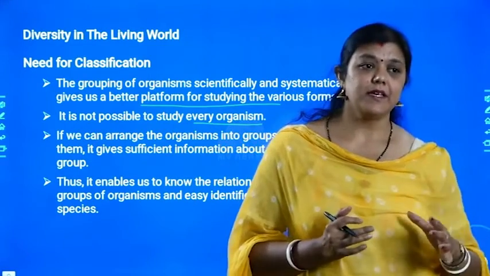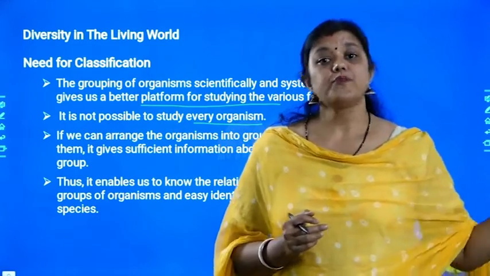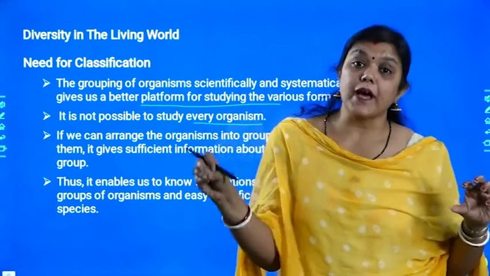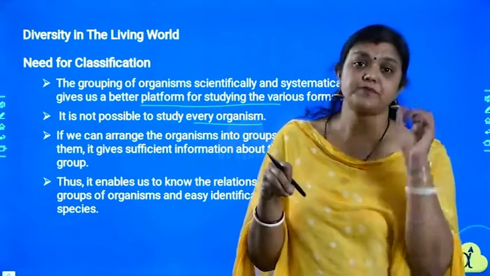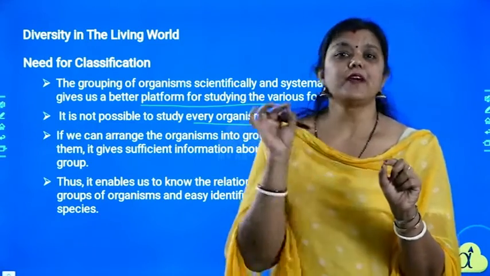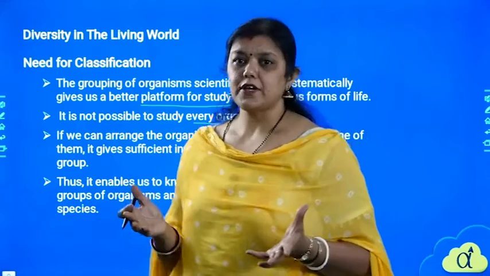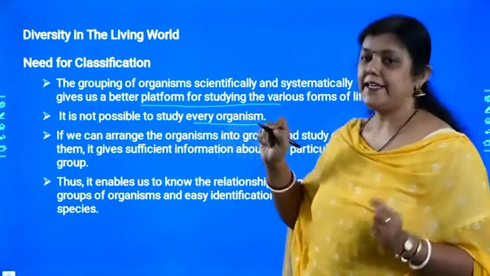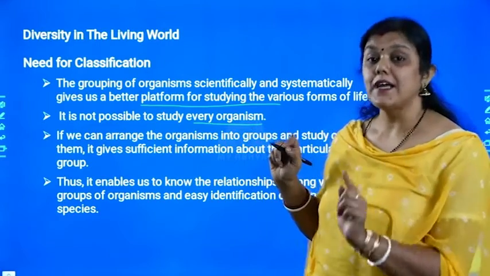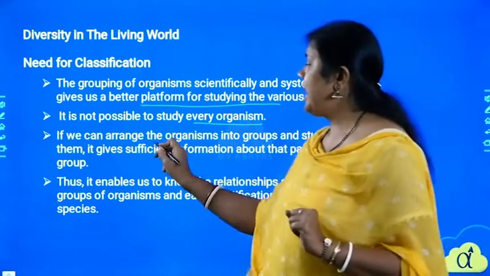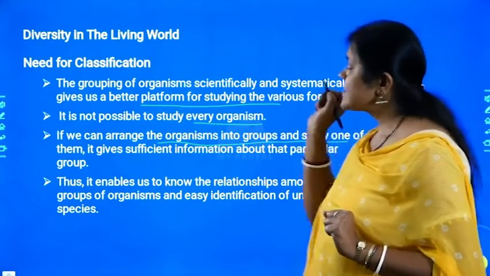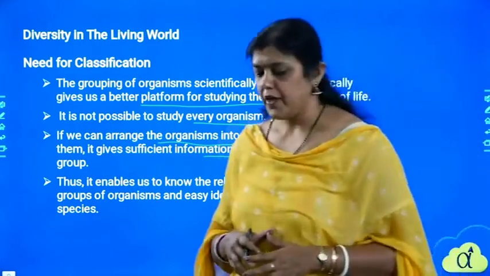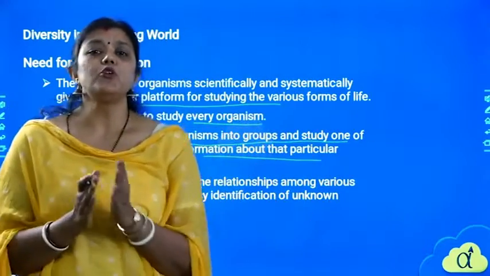We can actually study the similar characteristics of some organisms, and those similar characteristics give us a proper idea about a new organism also. And that is only possible if we classify the organisms. If we don't classify them, then how will you come to know about it, isn't it? So it is not possible to study every organism. That is why classification is very important. If we can arrange the organisms into groups and study one of them, it gives sufficient information about the particular group.